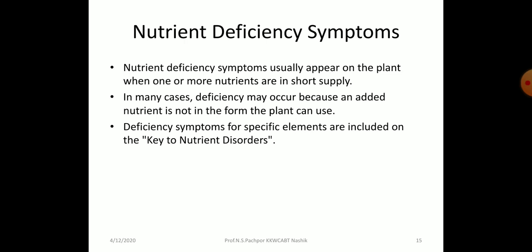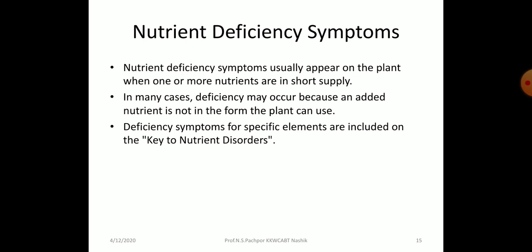So nutrient deficiency symptoms usually appear on the plant when one or more nutrients are in short supply. In many cases deficiency may occur because an added nutrient is not in a form the plant can use.